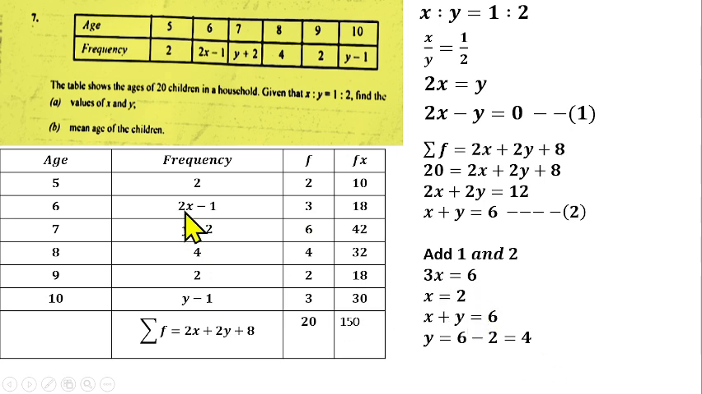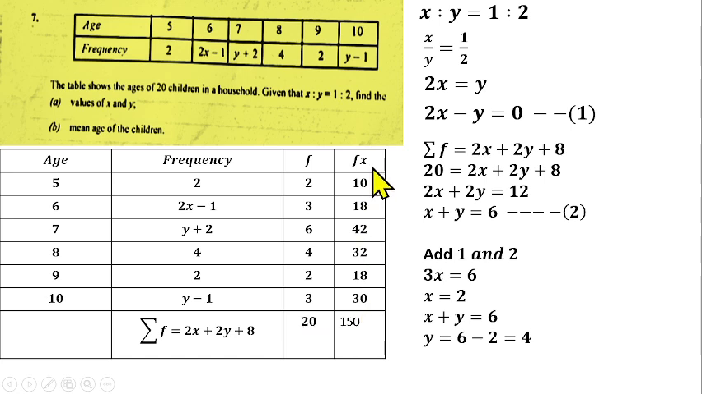Our x is 2, 2 times 2 gives us 4, minus 1, that gives us a 3. Our y is 4, so y plus 2 gives us 4 plus 2, which gives us a 6. So we have 4, we have 2, then 4 minus 1 will give us a 3. Now we know the value of all the frequencies, which also add up